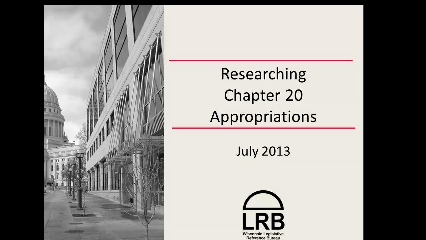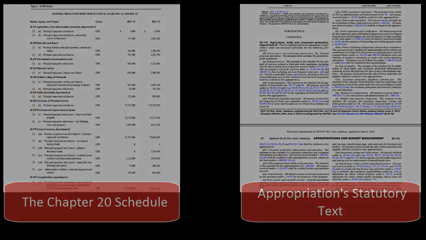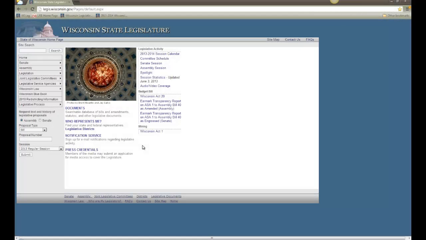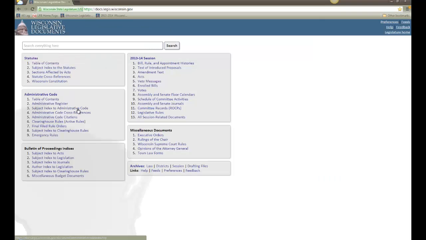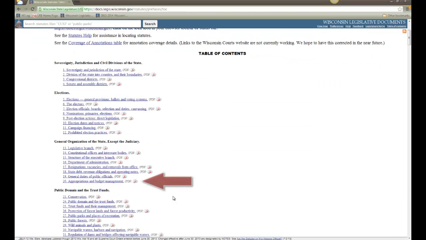This edition discusses researching appropriations. There are two locations in the Wisconsin statutes that detail appropriations, both in Chapter 20. The first is the Chapter 20 schedule, and the second is the appropriations statutory text. You can access Chapter 20 through the Wisconsin State Legislature website. Select Documents, under Statutes click Table of Contents, and scroll down to the PDF logo next to Chapter 20.